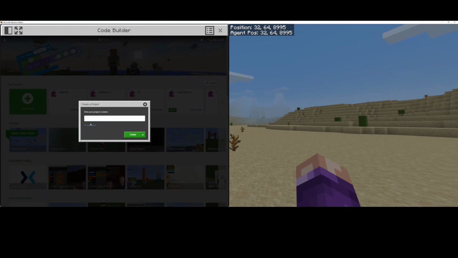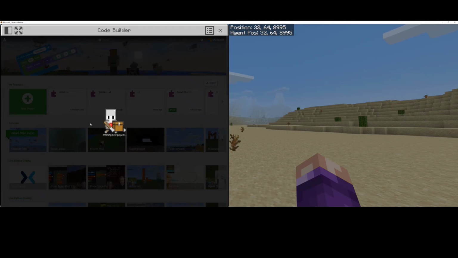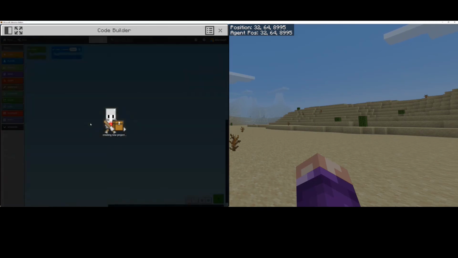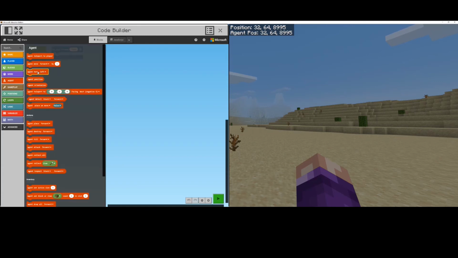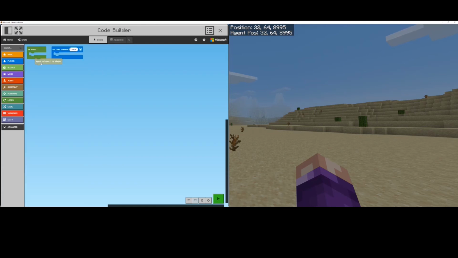I'm going to click on New Project and I'll call this one Egypt. Okay, and the first chat command that we always do is we type in here and we program our agent to teleport right next to us.